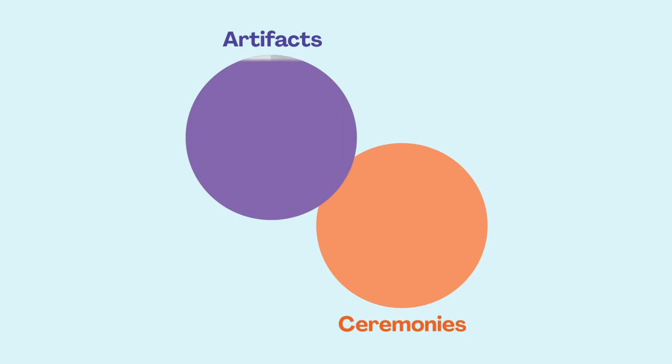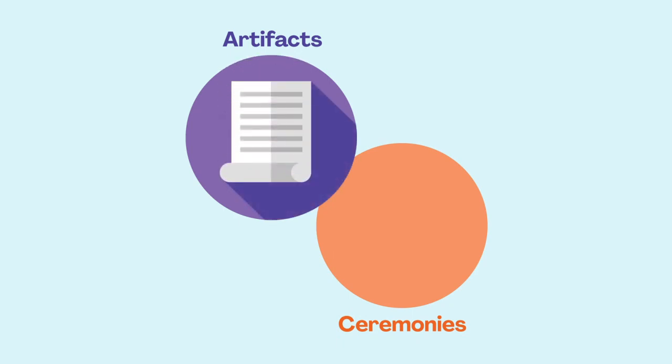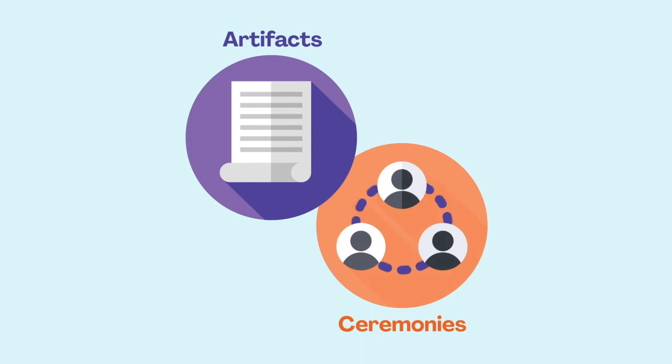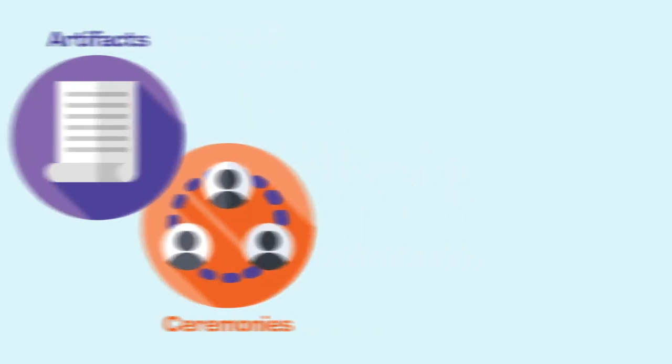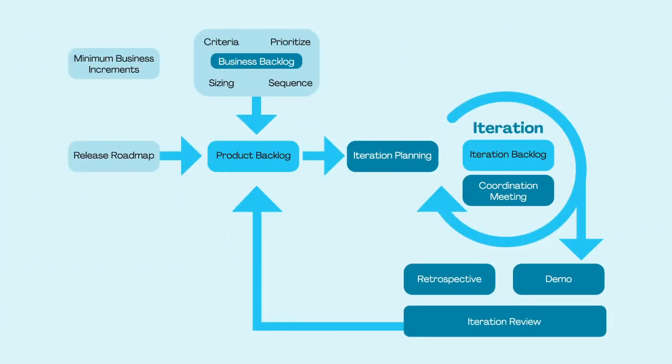The agile iterative process contains a series of artifacts and ceremonies. Artifacts are the objects produced within an iteration. Ceremonies are activities that take place during an iteration. For example, the product backlog is an artifact. It's the complete list of work required to create the product. It collects all the work flowing to the team. The iteration backlog is another artifact. That's the list of work to be completed in the current iteration, and it's supposed to be done in the order determined by the team.